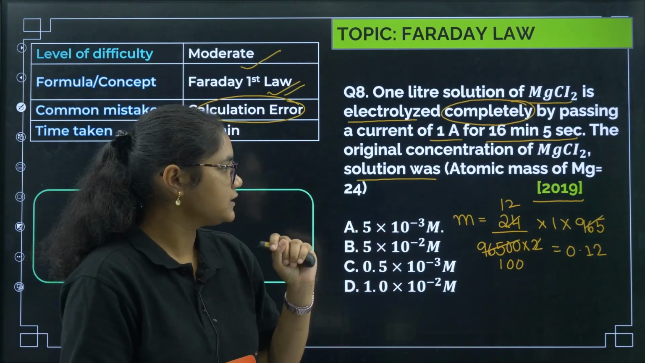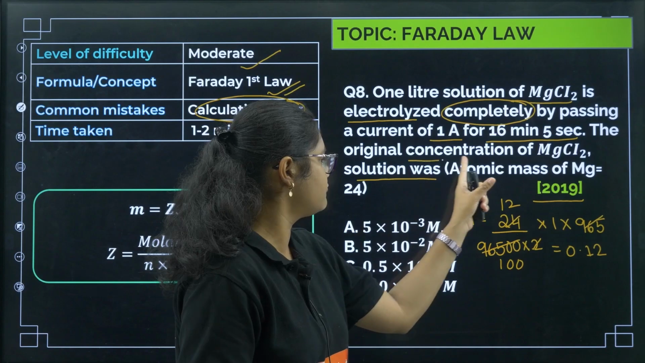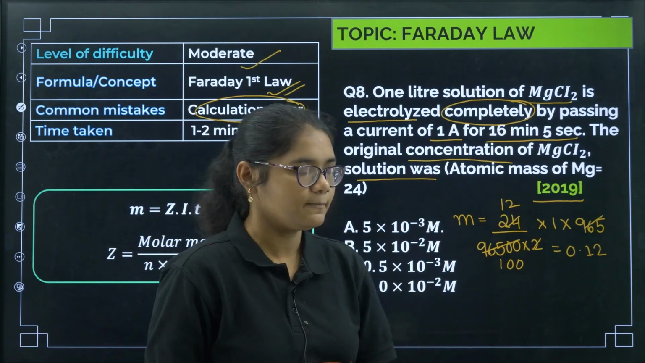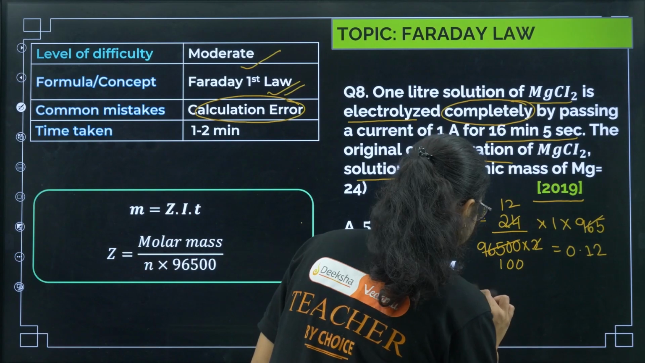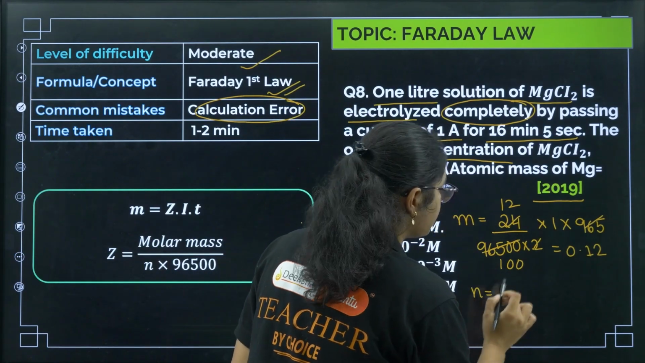But the concentration, the question is not asking about the mass. It is asking you in terms of concentration. Means we need to find the molarity here, right? So what is the molarity? Number of moles. Volume is 1 liter. So let us calculate molarity here.